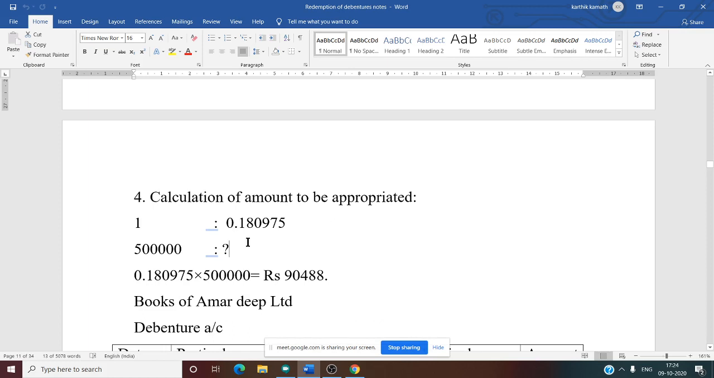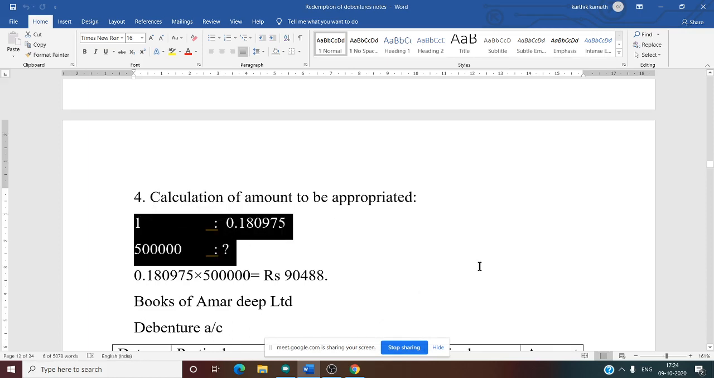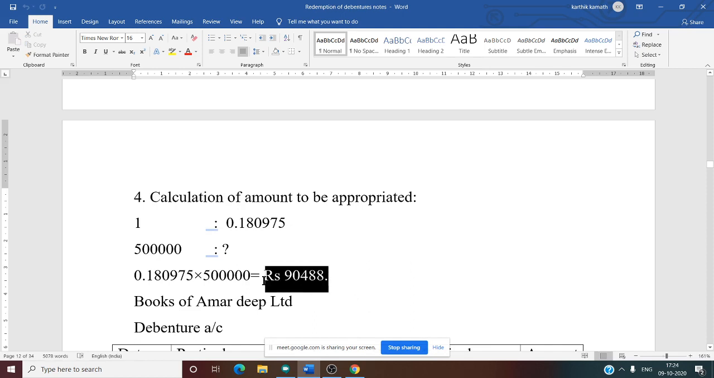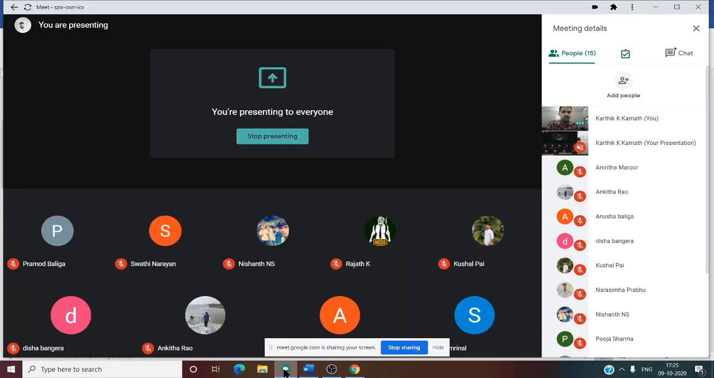Now we need to do cross multiplication. If you do cross multiplication, 0.180975 into 5 lakh, you will get 90,488. So this 90,488 is the P&L appropriation amount. This is the amount you need to set aside at the end of each year. At the end of each year, this amount you will take from the profit and loss account.